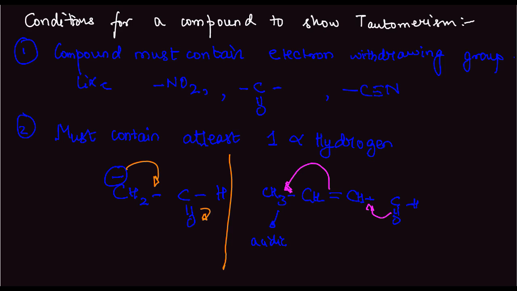So what do we get? We get something like this. CH2 double bond CH, single bond CH, double bond C, H O minus, H plus. So this is the compound we'll get in this case. The alpha carbon must be sp3 hybridized.